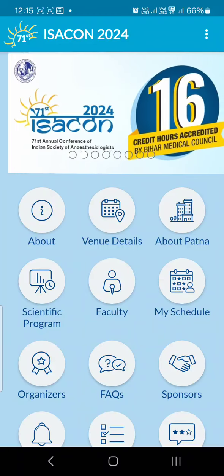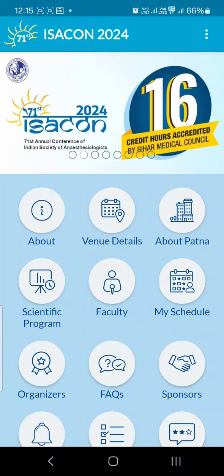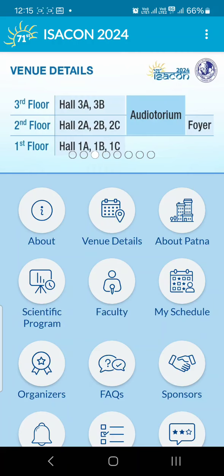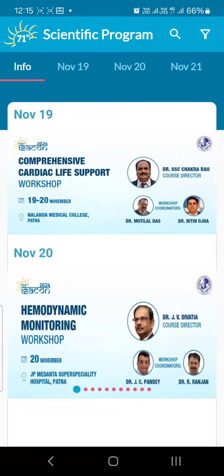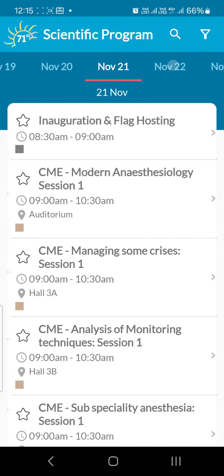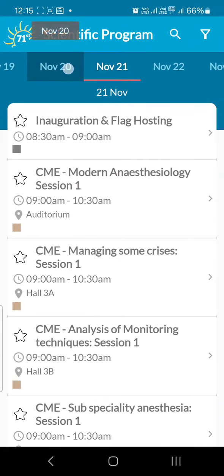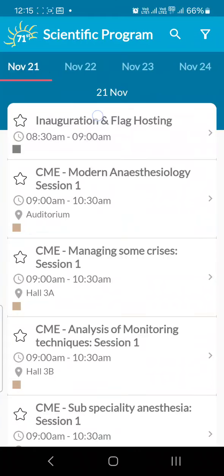I'm Pranav Mahajan and I'm going to explain the key features of the ESACon app. So let's dive into the scientific program right away. On this page, you will see an info tab, which is basically the highlights of the entire program, and then you'll see various tabs for various days. On 20th, we have the workshops, on 21st, we have the CME, and on 22nd, 23rd, and 24th, we have